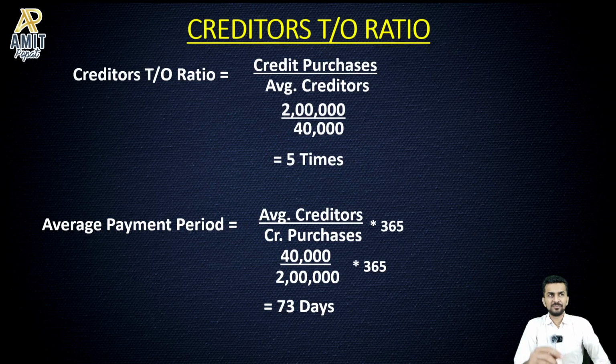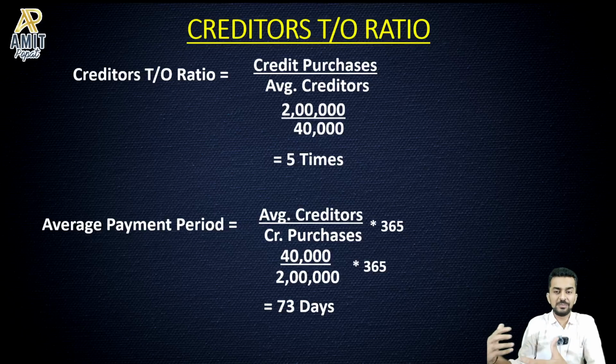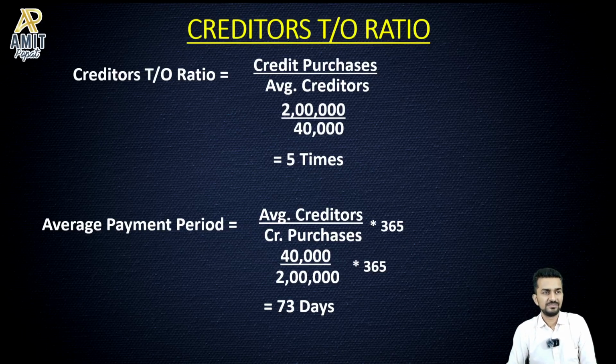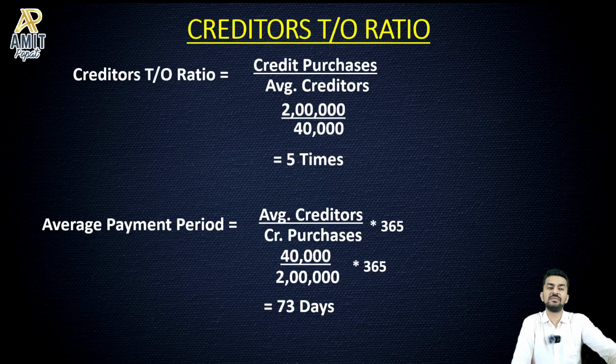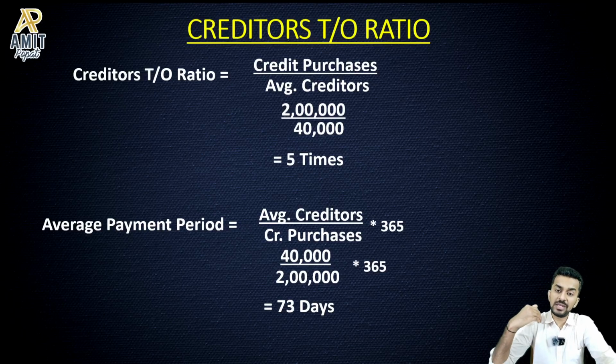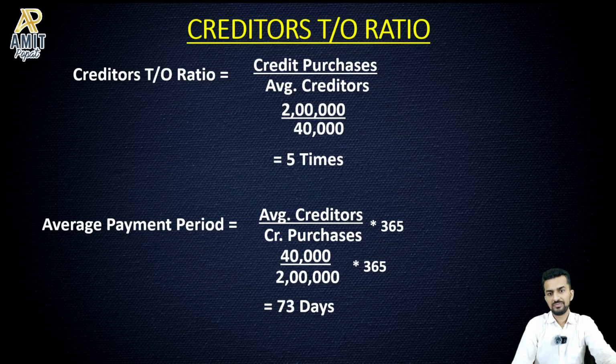Yes, makes sense. So this is why fundamental analysis gets a bit tricky, and that's why everybody is not very pro at that. You need to connect the dots. You got to see, okay, if creditors payment period is higher, you got to deep dive into why it is higher. Is it because of the company's efficiency to negotiate better with creditors, or is it because of a liquidity crunch that the company is not able to pay? And that is one of the limitations of ratios as well, that they only talk about quantitative factors.